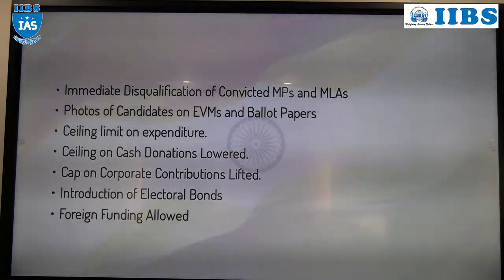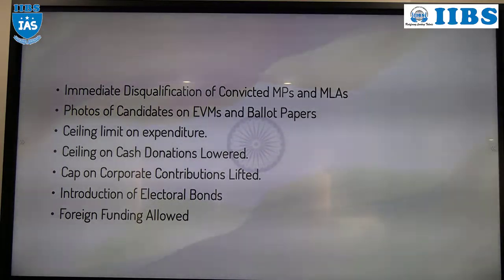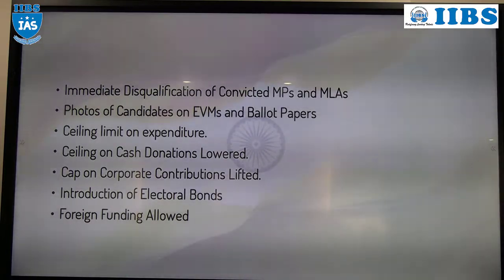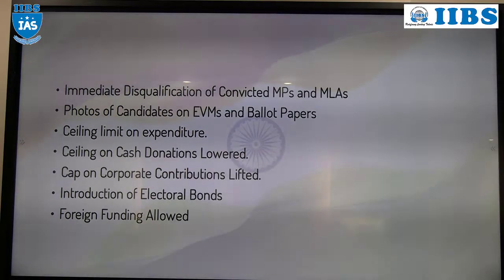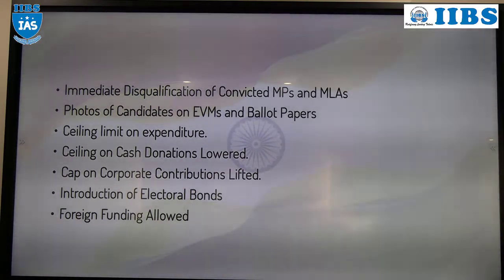But in the Lily Thomas case, the Supreme Court first of all struck down Section 8 of the RP Act 1951. The Supreme Court ruled that once a legislator is convicted by the court, he has a right to appeal, but immediately after the conviction he has to be disqualified as an MP, MLA or MLC.